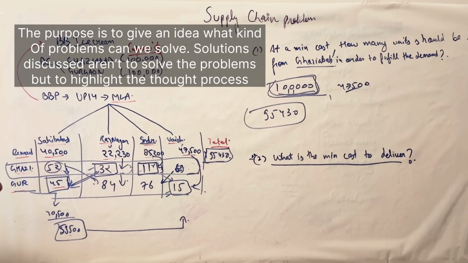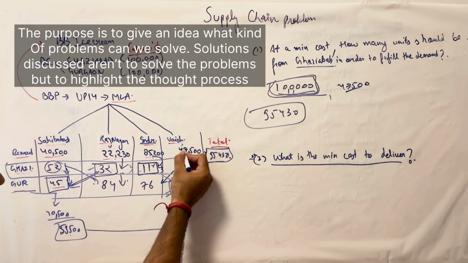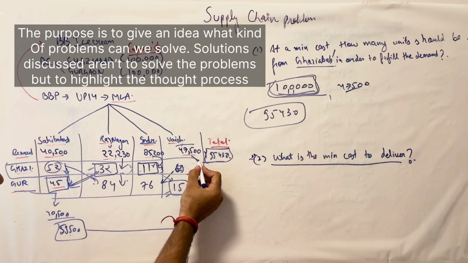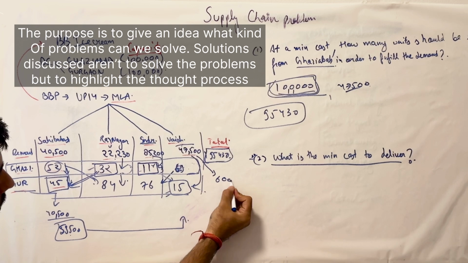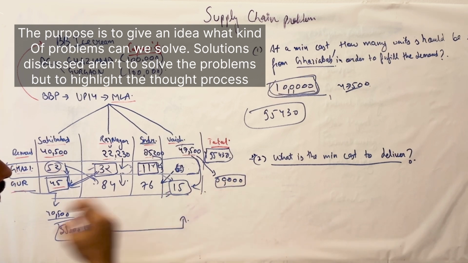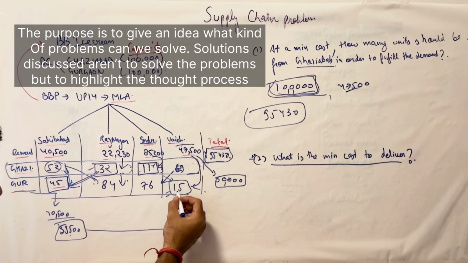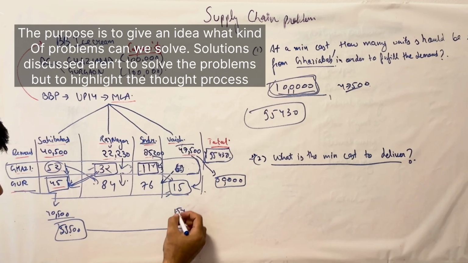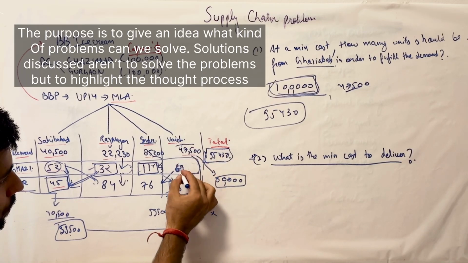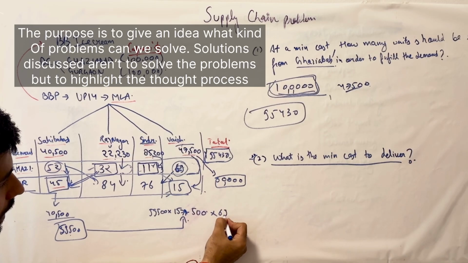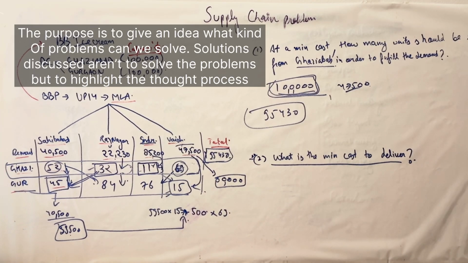Let's say this demand, instead of 47,500, was only, let's say, 60,000. Then how do you end up solving this problem? You will send 59,500 by this, and then the rest, 500 that you have, you send at the cost of 69. That's more or less how you can solve it.